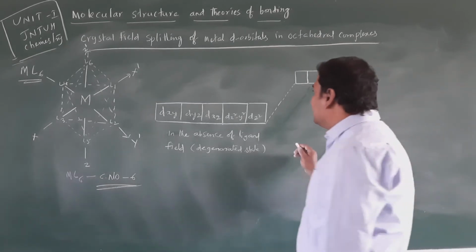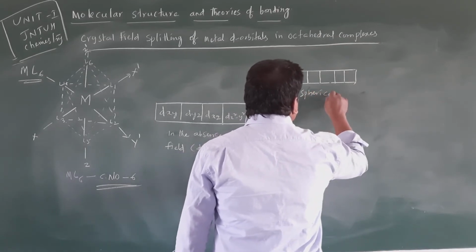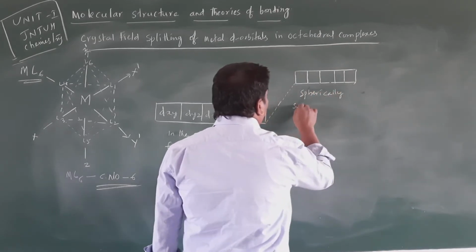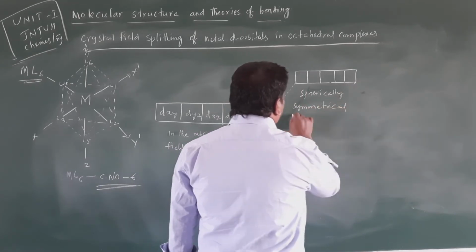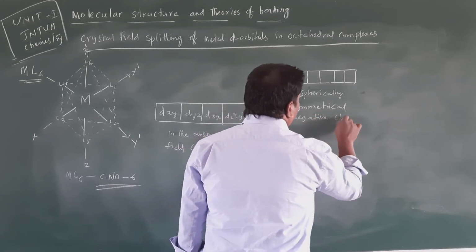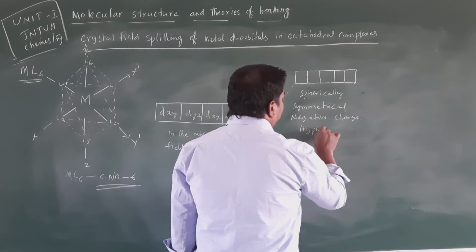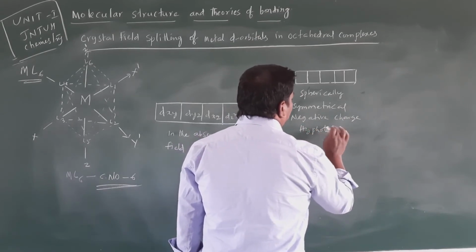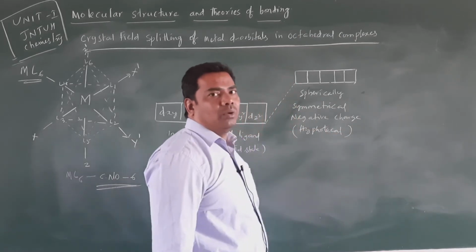It is a spherically symmetrical negative charge. So here it is a hypothetical situation, an imaginary state only.